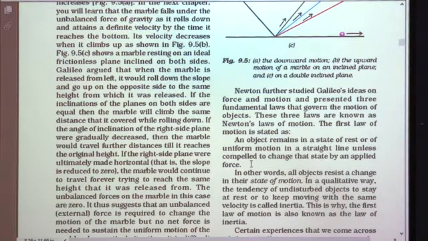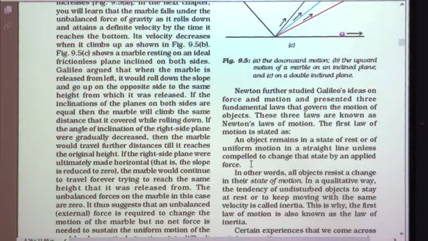And if suppose it is moving in uniform motion in a straight line, then it keeps on moving in the uniform motion in a straight line. Unless and until we apply some unbalanced force, the state of the object cannot be changed. So that is the first law of motion.